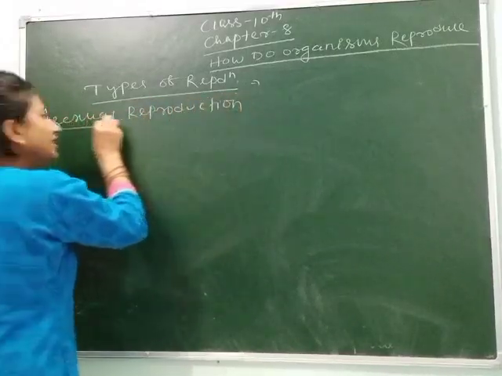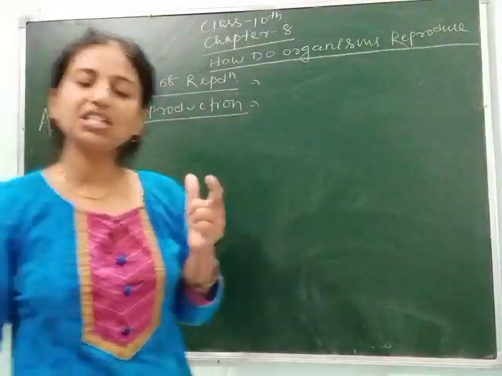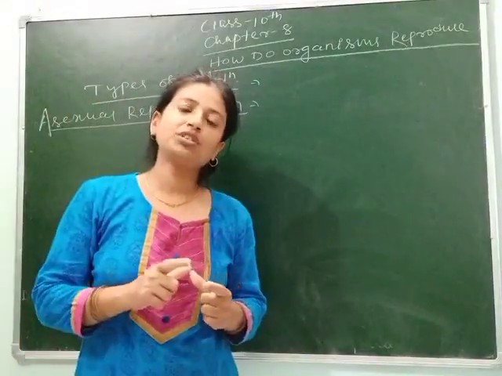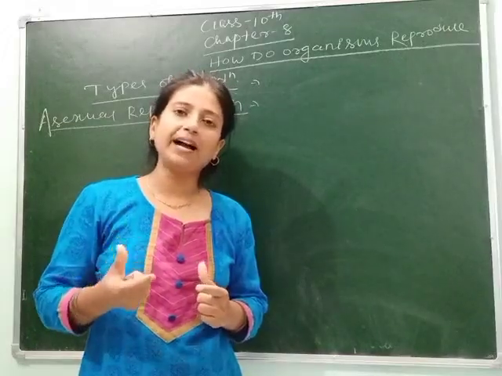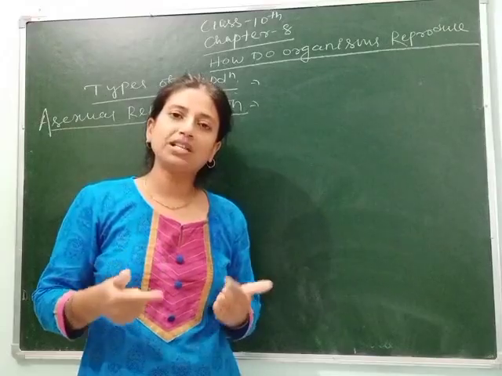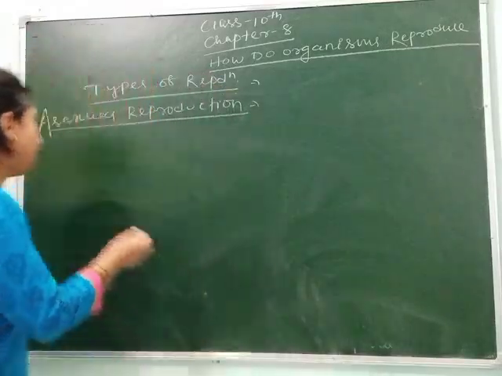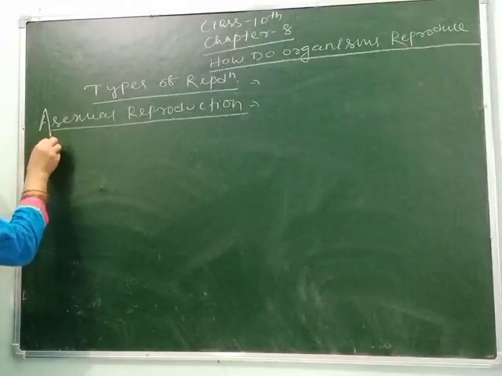Again, asexual reproduction is of different types, meaning the organism can produce its copy or replica by fission, fragmentation, spore formation, regeneration, vegetative propagation, etc. So now let's see the different types of asexual reproduction.